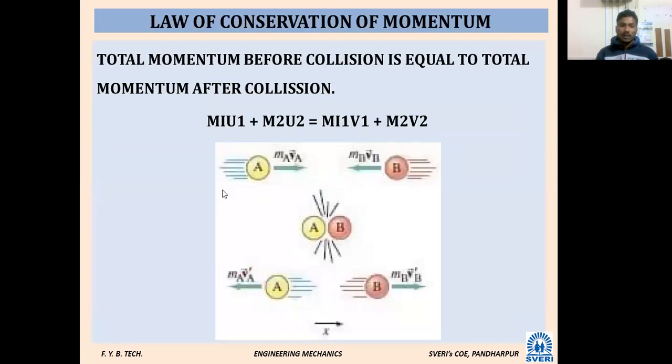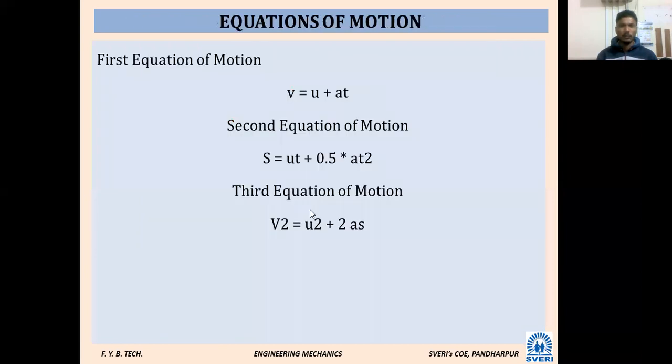Law of conservation of momentum. The total momentum before collision is equal to the total momentum after collision. What is momentum? We have seen: product of mass and velocity. By which notation are we showing initial velocity and by which notation are we showing final velocity? Initial velocity by u and final velocity by v. So that's why initial momentum is equal to final momentum. The same examples are given. Now we came up to this, if I'm not wrong.